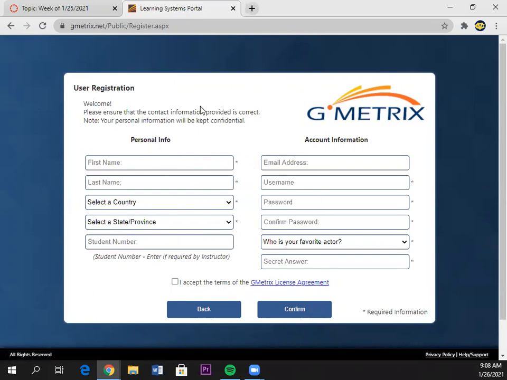If for some reason you haven't signed into Adobe or you haven't gotten set up with Adobe, get on one of these computers here in a minute and make sure you've gotten into Adobe so you have your Adobe Creative Cloud account. It's very important that you do that because it's going to make sure that you can work on Geometrics and you can understand these programs for when we certify.